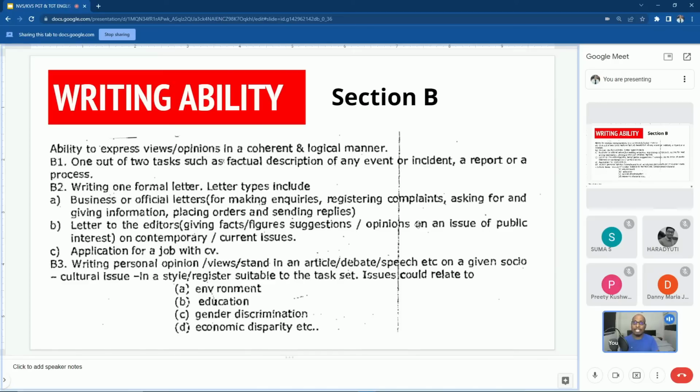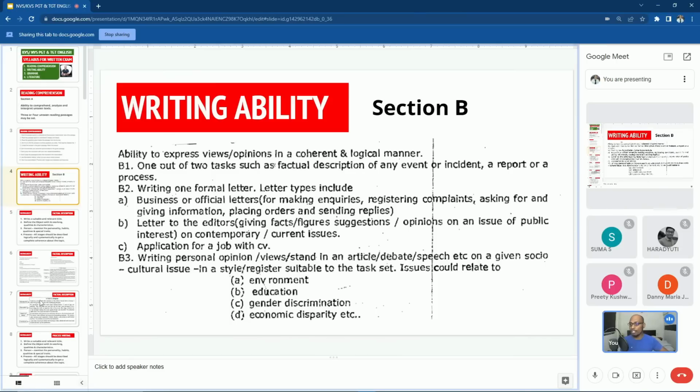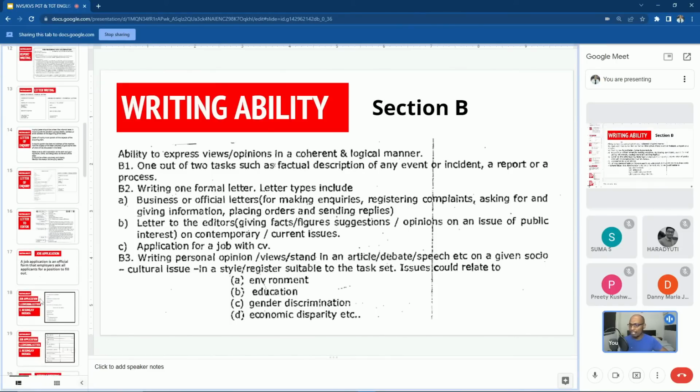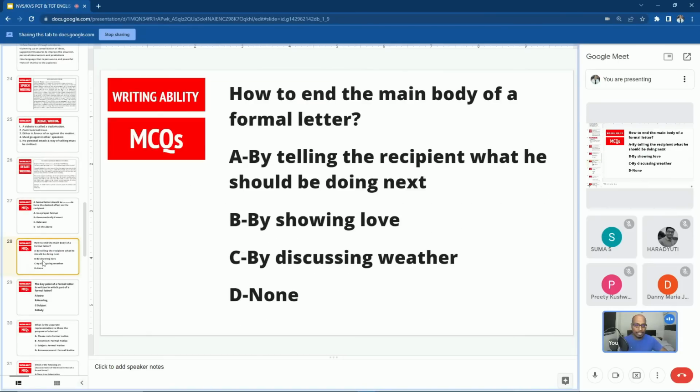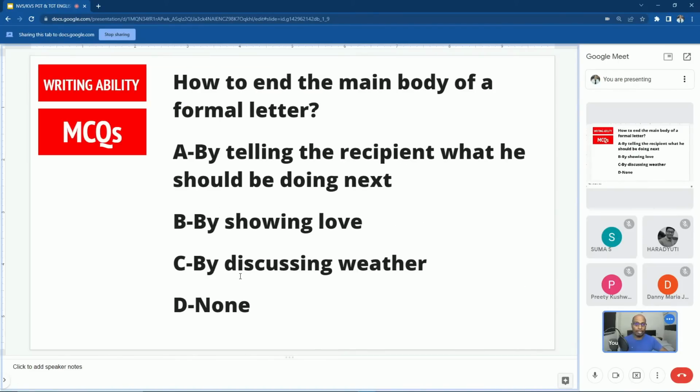So this is the syllabus for your KVS and NVS examination for writing ability. They will not ask you to write answers in the examination. They will test your ability of understanding these topics in MCQ format only. I showed you one question, and I'll show you one more so that you understand what type of questions you are going to get under this writing ability. Otherwise you may get confused. We are studying for this exam, but there is no theory part, no need to write anything.